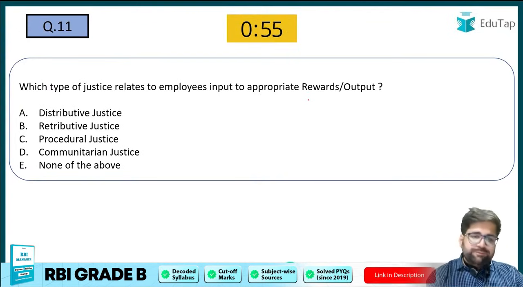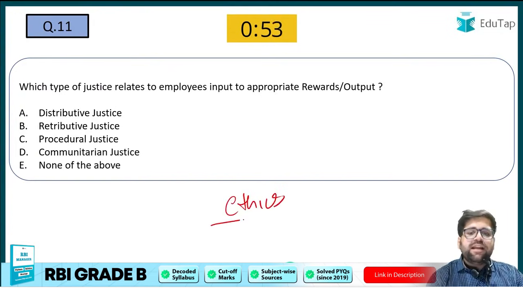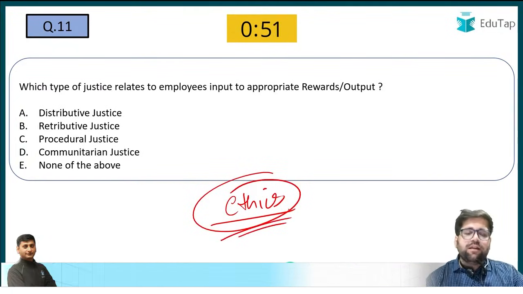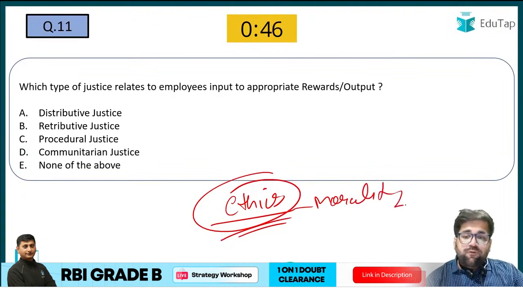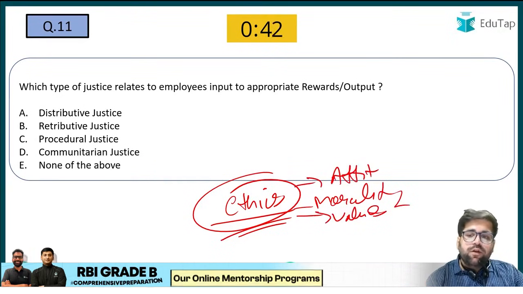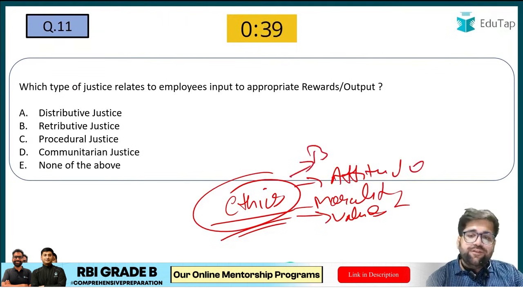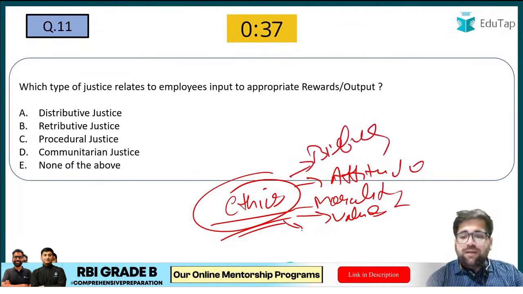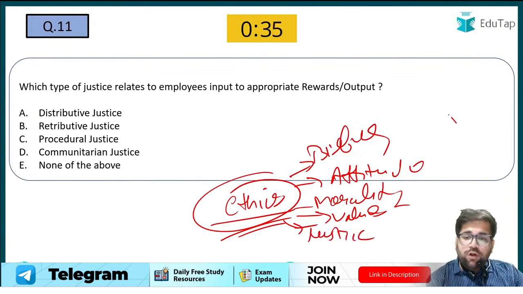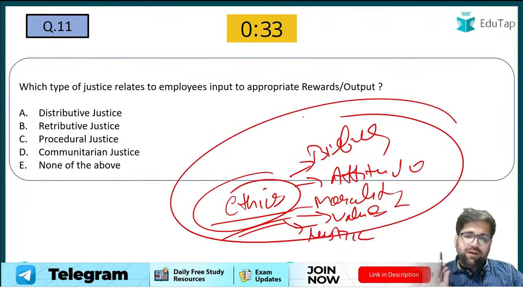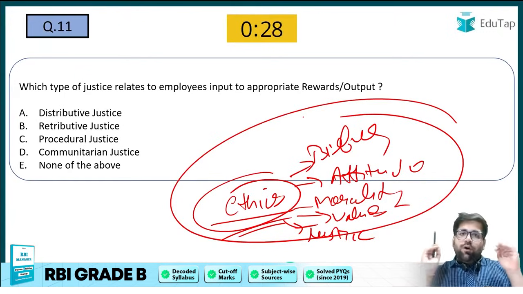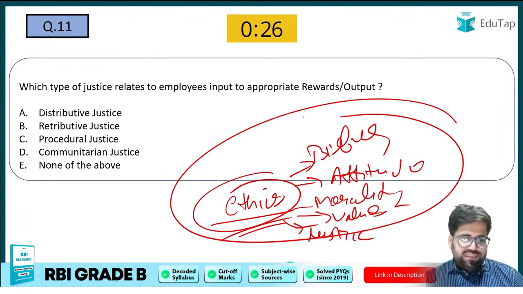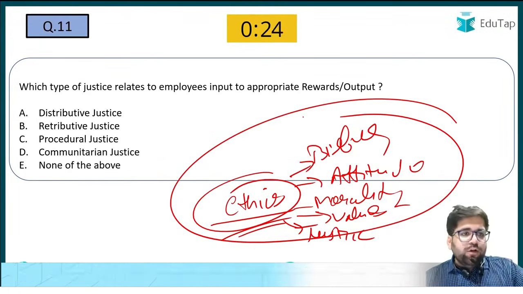Now this goes to the ethics part. Under ethics, I hope you have understood that there are different concepts, like morality, what values are, what attitudes are, what the different types of beliefs are, and what the different types of justice are. All this is a component of ethics, my friends, and the same is beautifully, systematically and organizedly covered in your concept notes as well. Now let's take question number 11.